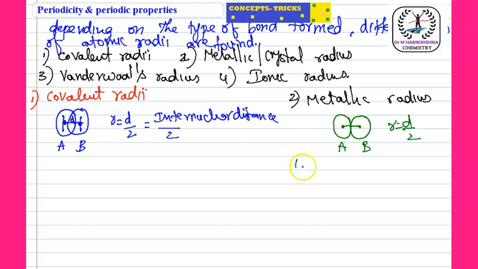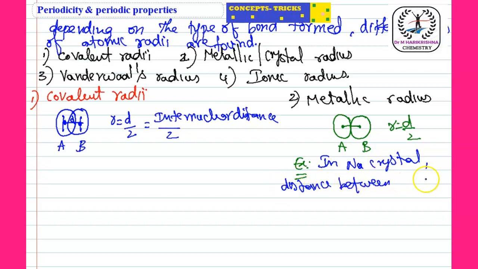For example, in a sodium crystal, the distance between two adjacent sodium atoms is 3.72.